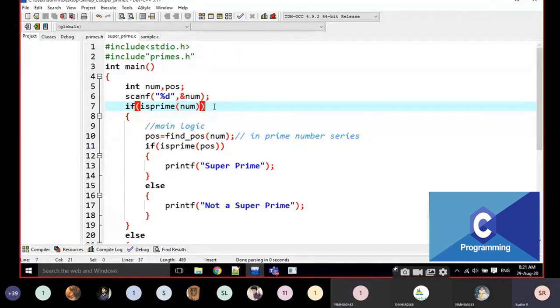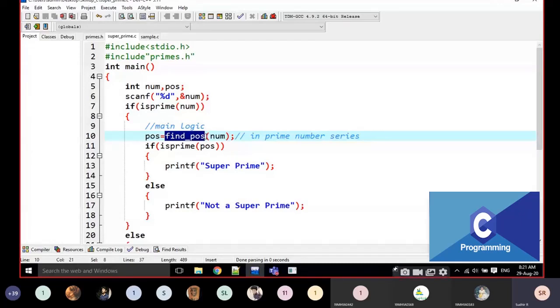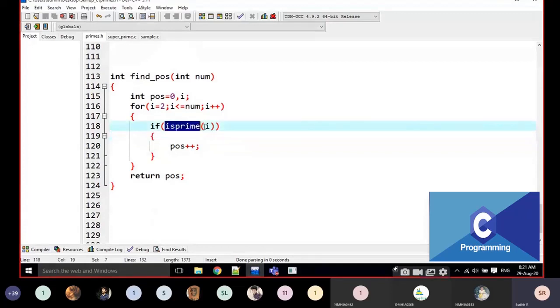In the main function I am calling the is prime of function. Here also, I am calling the function find position of from another function, that is the main function. I am calling the is prime of function from find position of. These are just function calls, nothing else.